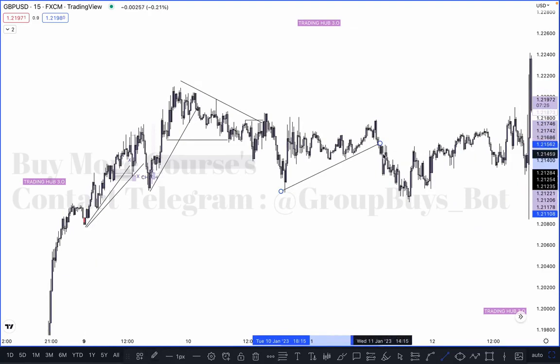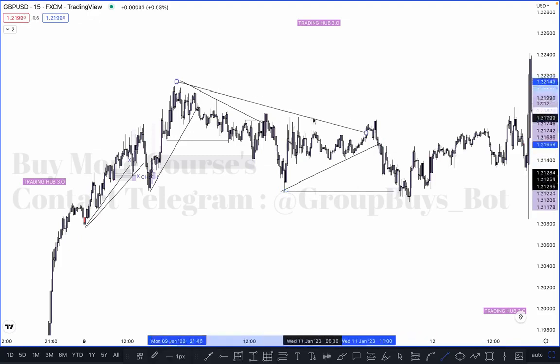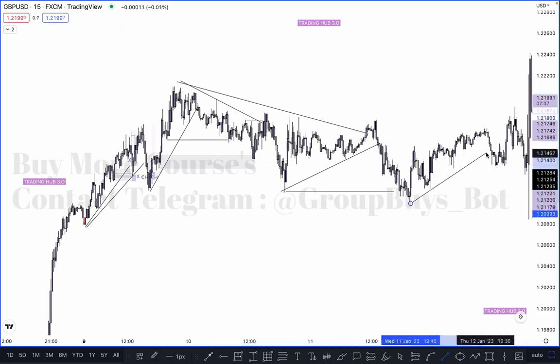Because this trend line breaks here, but what happened? As we know, after breaking this trend line, the market collects the liquidity, and then the market pushes higher again. Think about it: it breaks the trend line, takes out the liquidity, and pushes downside. This happens most of the time. Break the trend line, take out the money, go higher.